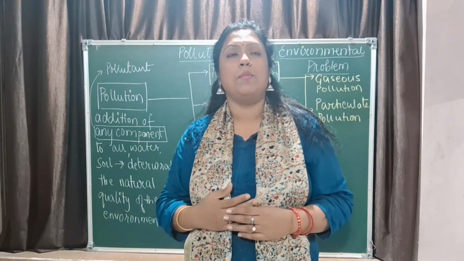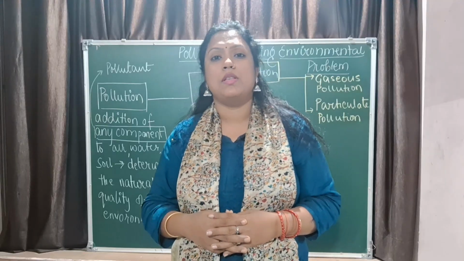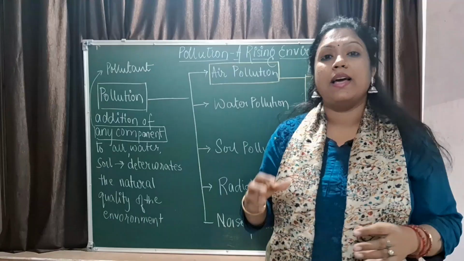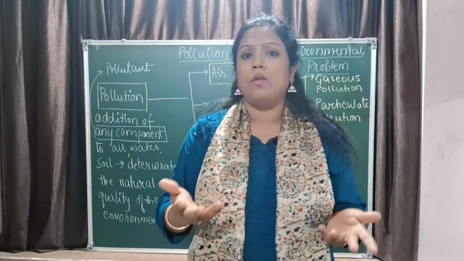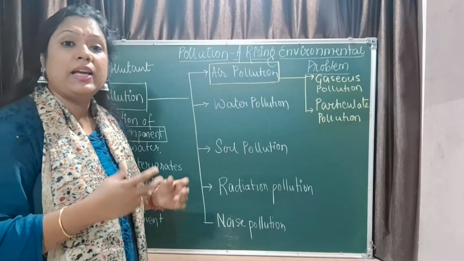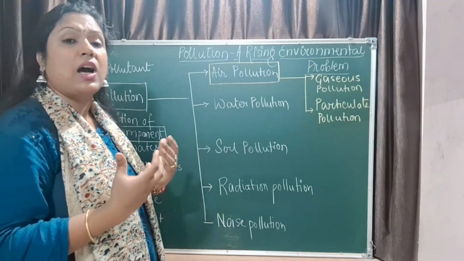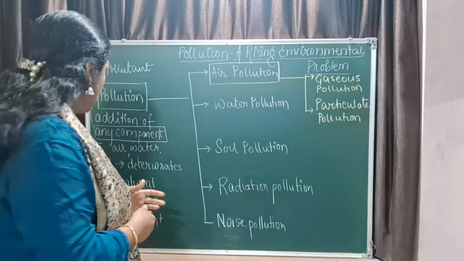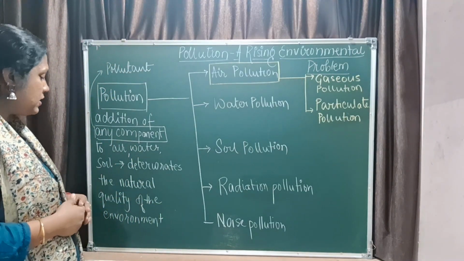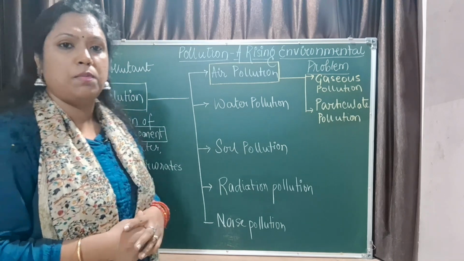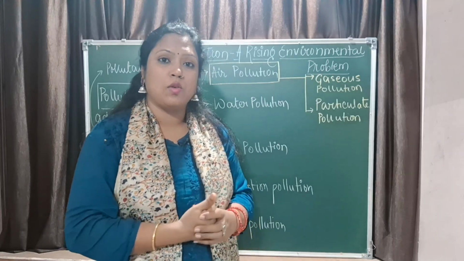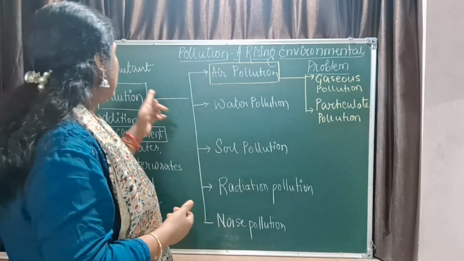The first important definition that can be asked from this chapter is what is pollution and what is a pollutant. Pollution is defined as the addition of any component to air, water, soil which deteriorates its natural quality and makes it unfit for us, right? So addition of any component to air, water, soil which deteriorates the natural quality of the environment is called pollution. And any component which can deteriorate the natural quality of the environment is called a pollutant.